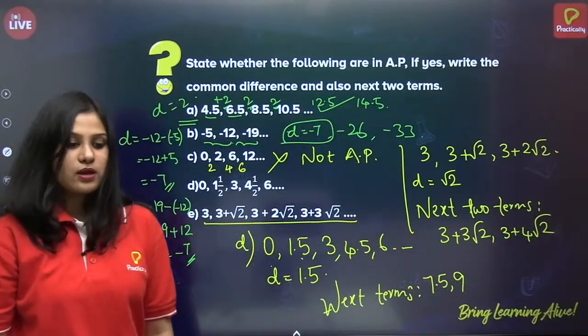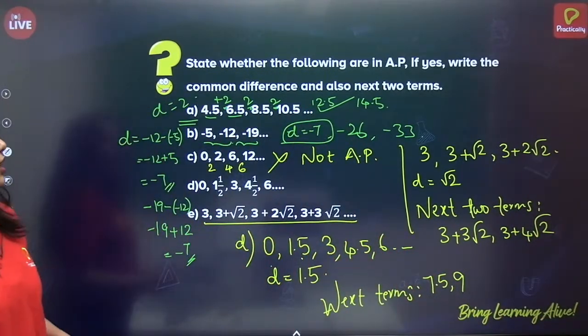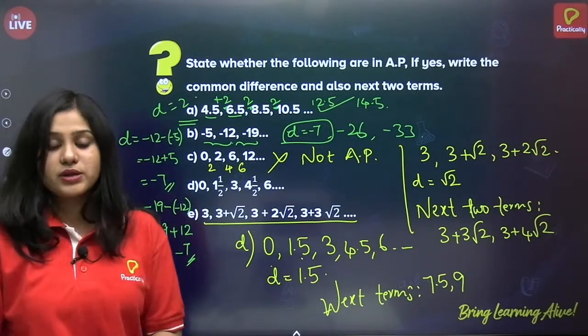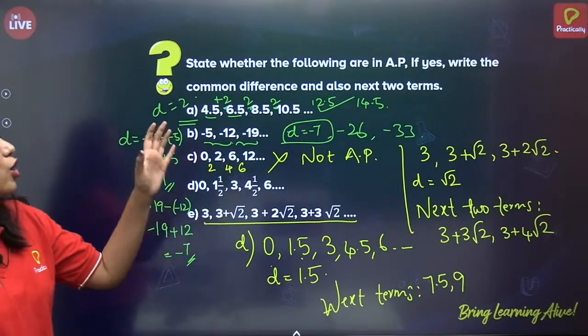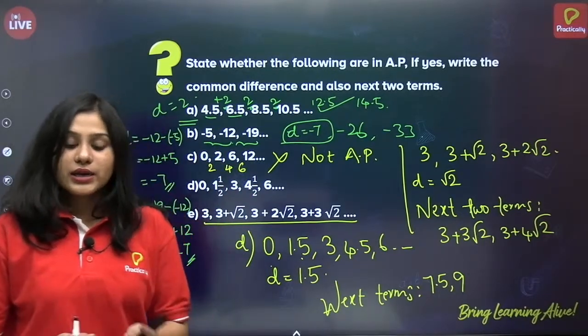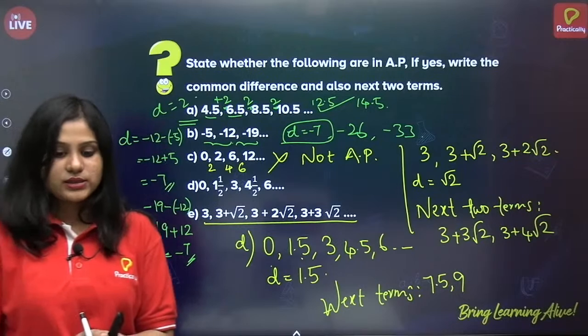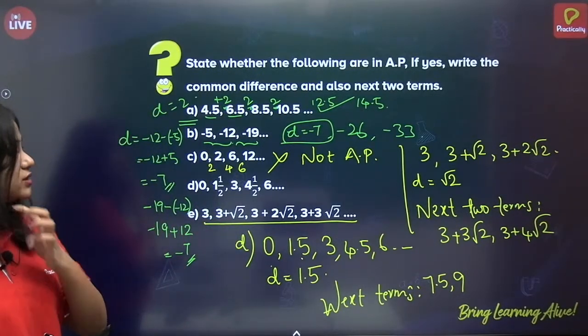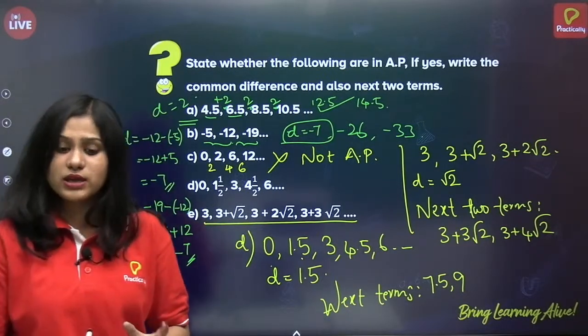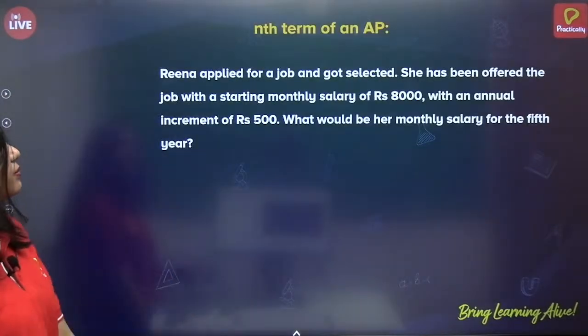Alright. Okay. So now we have seen 5 different examples of whether they are AP or not, and also we have written common difference, also the next two terms. Now I'm sure, yes, 3 plus 4 root 2, yes. Now I'm sure that the concept of general term of an AP is clear, and also the examples of it.